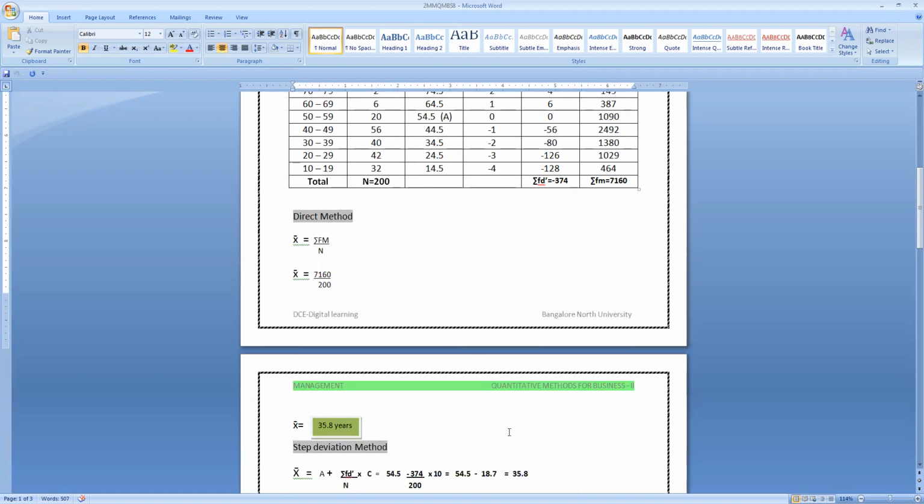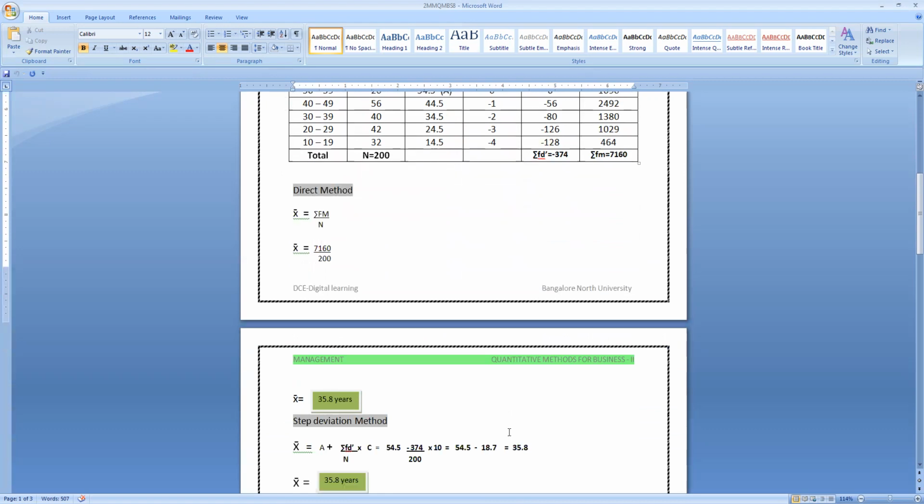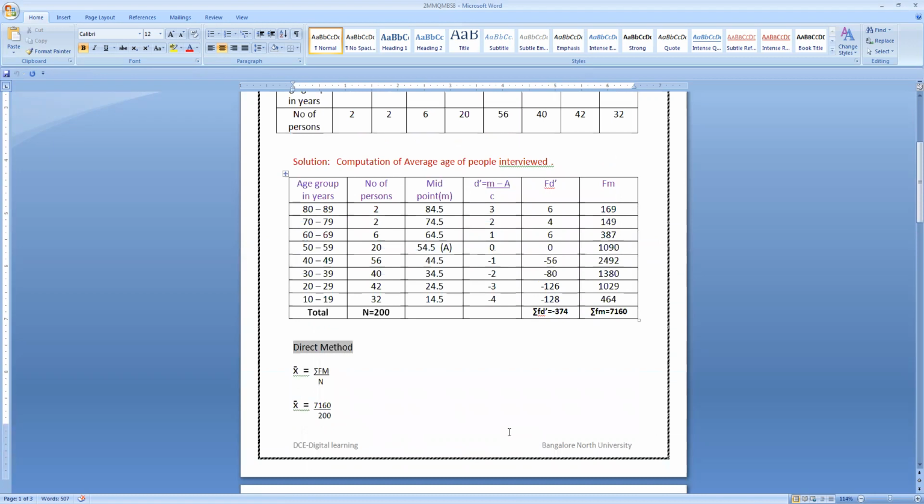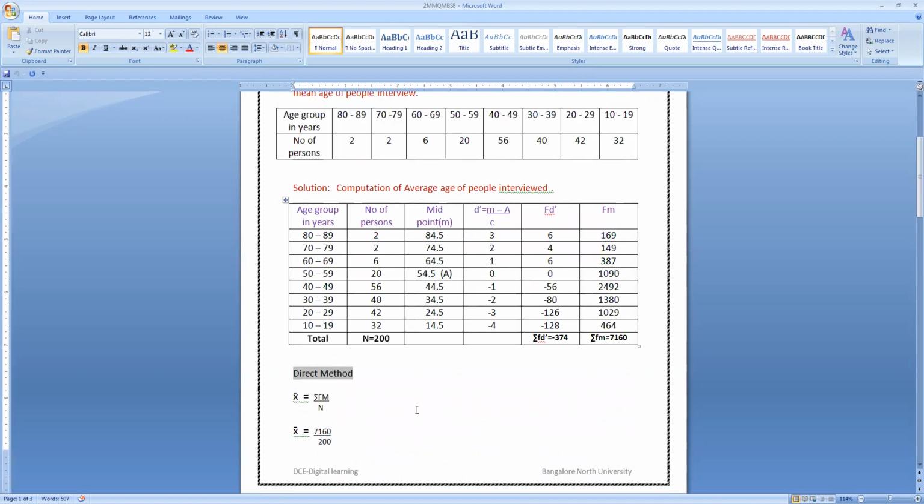Here we are going to calculate both by the direct method as well as the step deviation method. In the direct method, we know the formula: mean is sigma fm by n. The first column contains the class intervals given in the question, from 80 to 89, 70 to 79, 60 to 69, till the last class interval, 10 to 19.